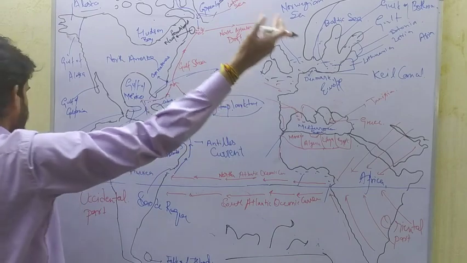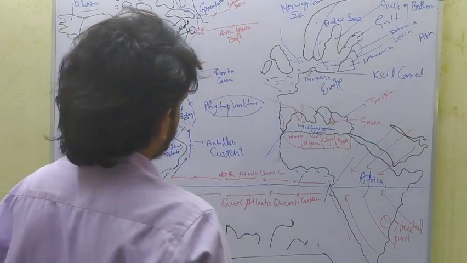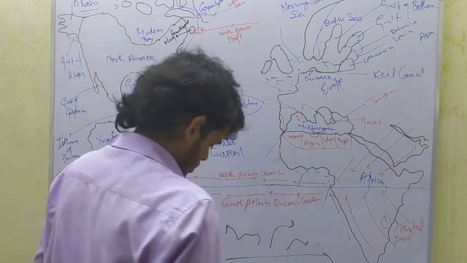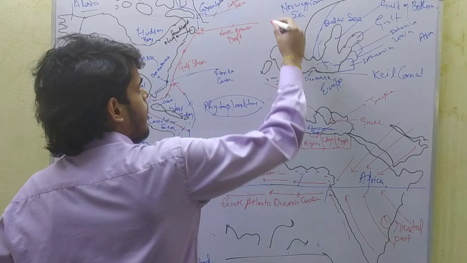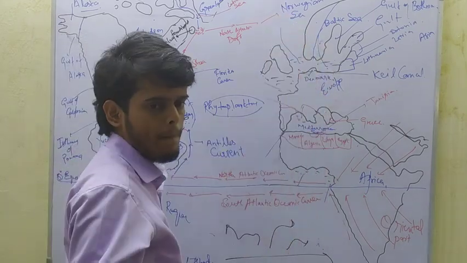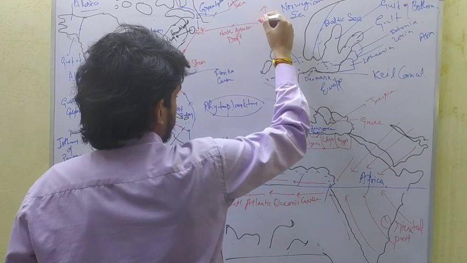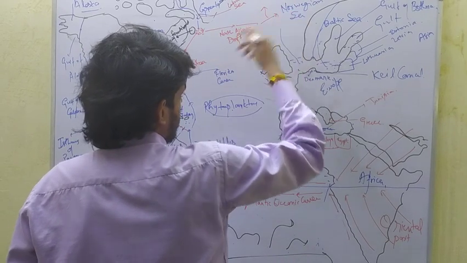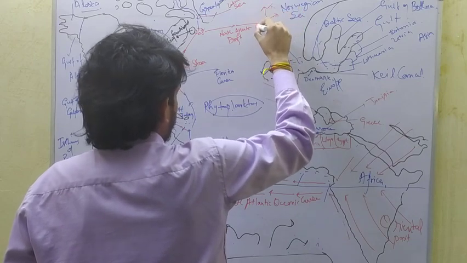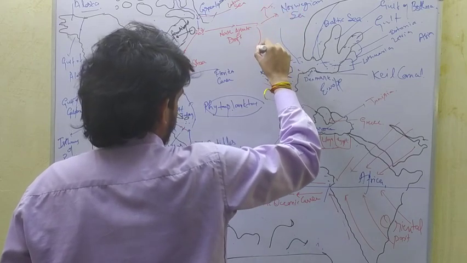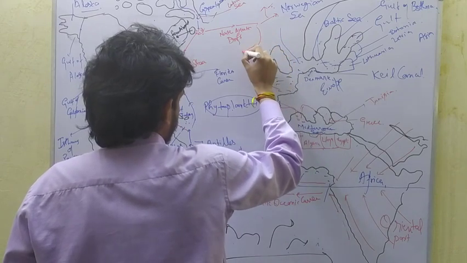So this is the North Atlantic Drift, which moves eastwards since it is a drift, and after moving to a certain extent it splits into different drifts, different streams. For example, one stream moves towards Norway, and I am not able to remember its name, but another stream moves southward as the Canary current.